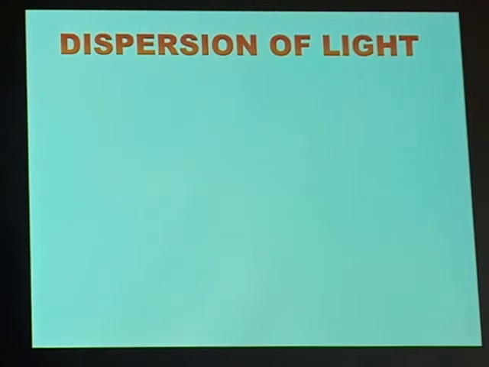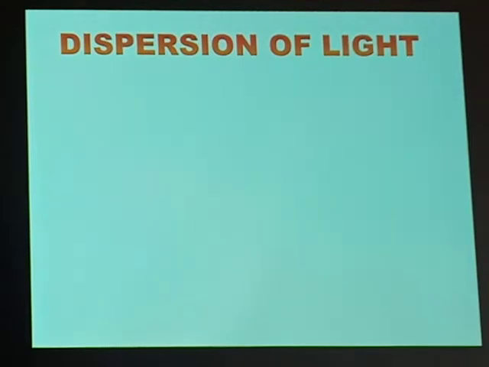First of all, when we talk about dispersion of light, we are basically talking about special light that we call white light. Now, what do we mean by white light? That is light that is coming from the sun. This is what we call white light.